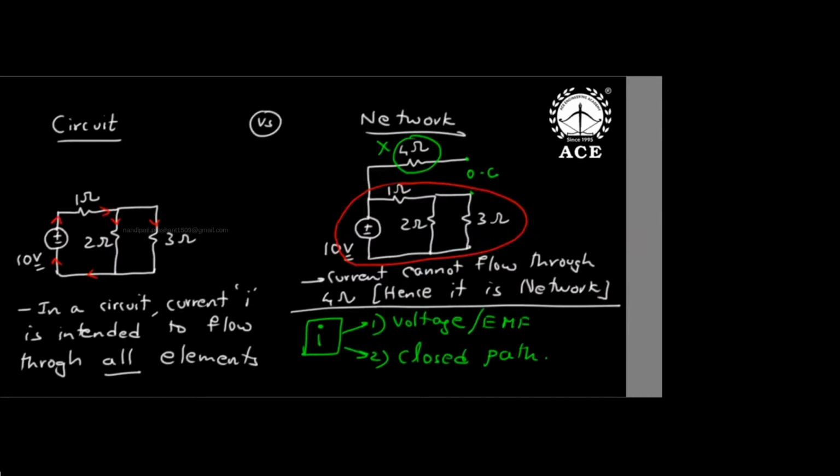Some of the components are not turned on, so current is not flowing through them. But that part where current is flowing is called a circuit. Your total home is a network only. Please understand this difference, sir. Your house is a very big network, and the part where current is flowing is the circuit.